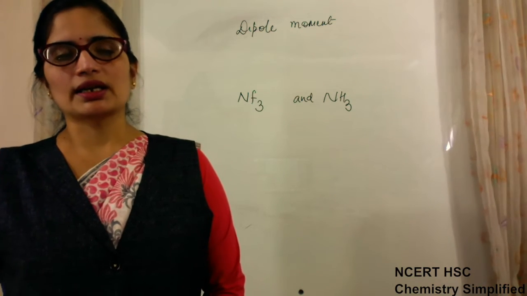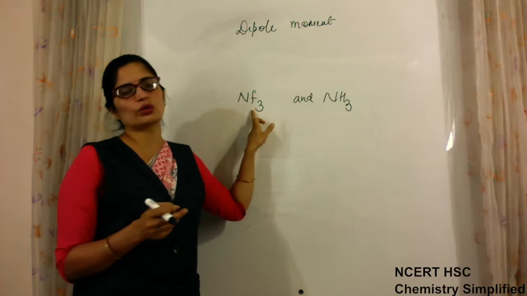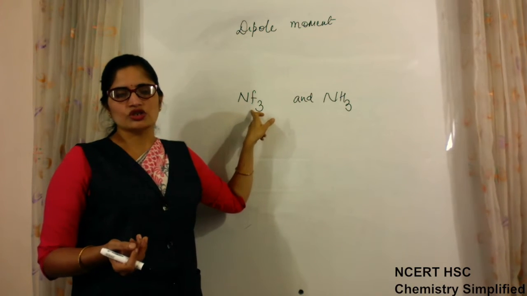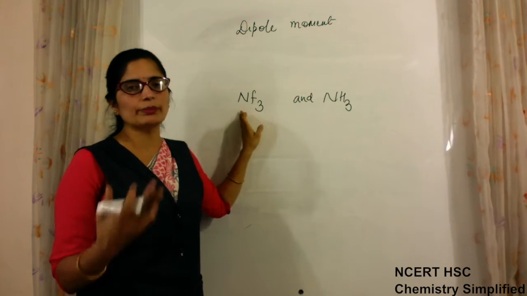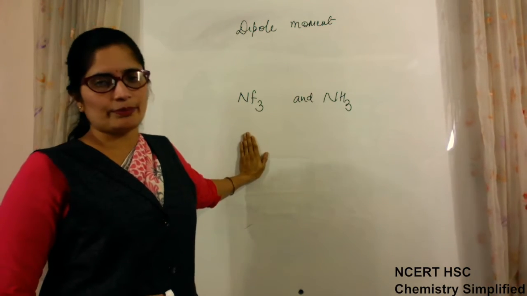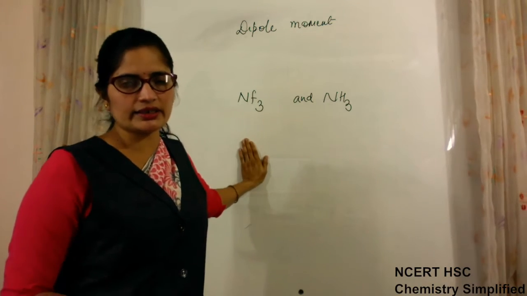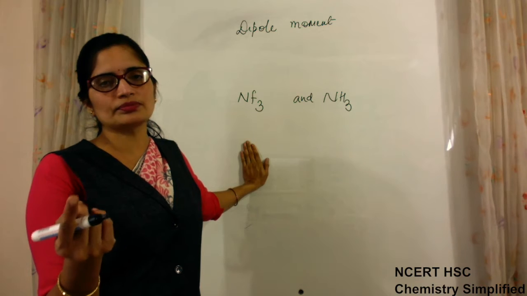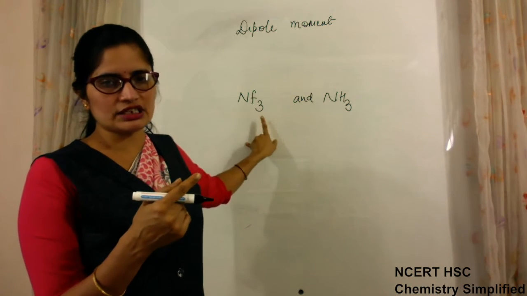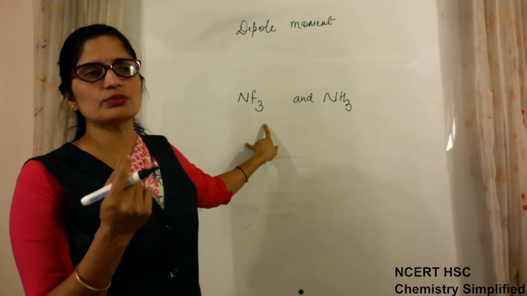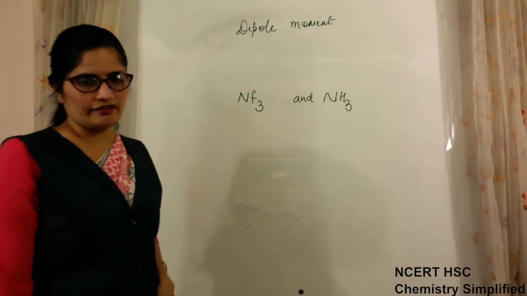On simply seeing, it appears that because fluorine is more electronegative, the NF3 molecule should have a larger dipole moment than NH3, because fluorine is highly electronegative and dipole moment depends on charge and distance. So charge is more, it is clearly visible. Charge will be more because fluorine is more electronegative, so it will pull the shared pair more towards itself. Okay.